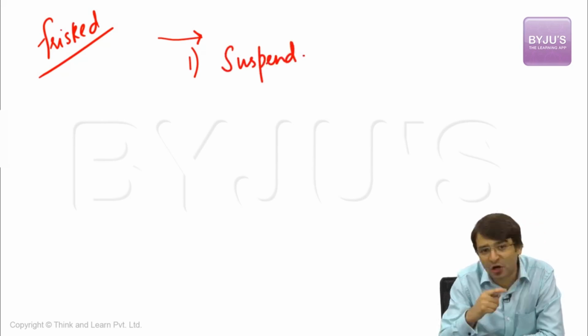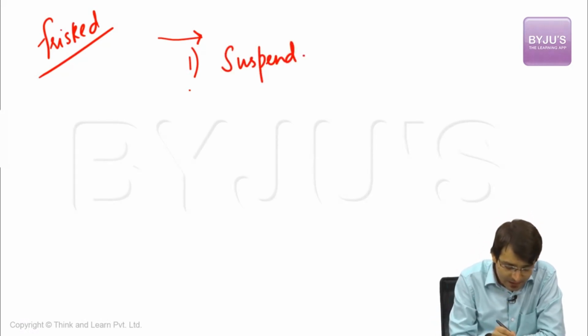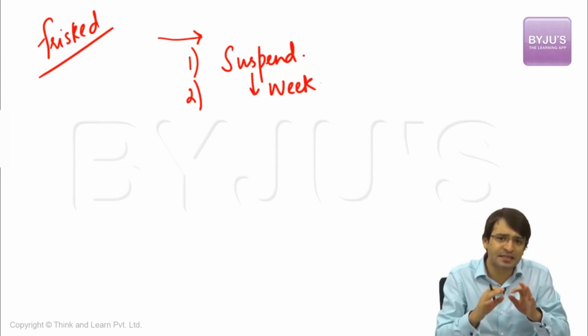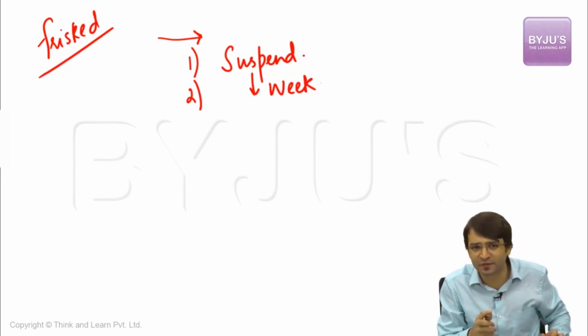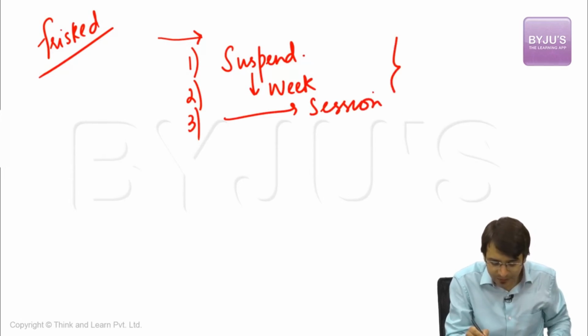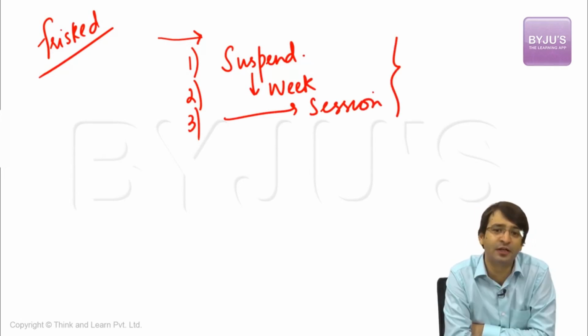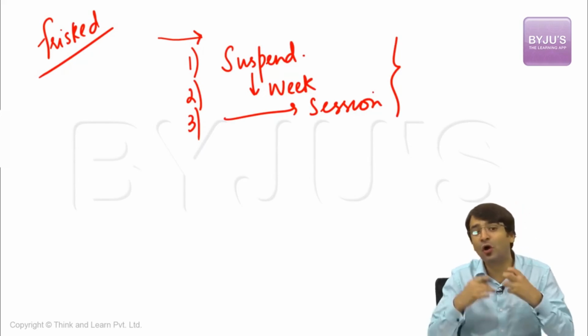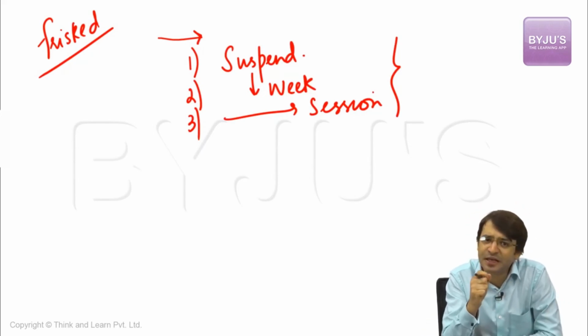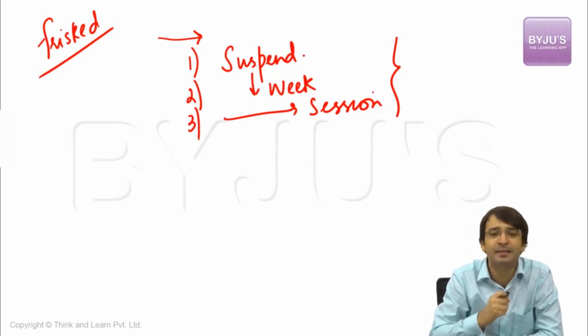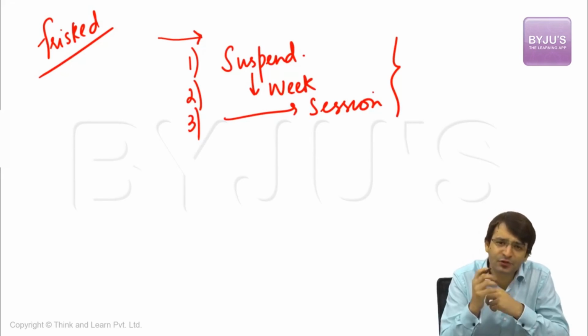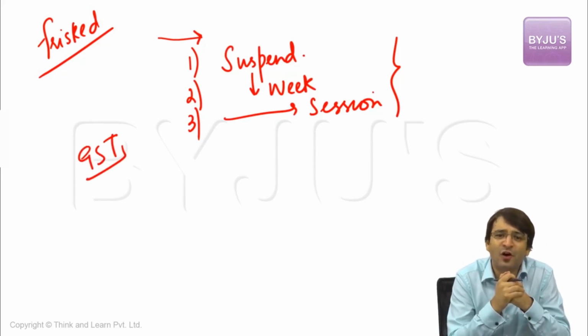If the member is continuously doing this again when he comes back to the Lok Sabha, suspend him for a week. If the member is still frequently disrupting the proceedings of the house, suspend this member for the whole session. When strong, strict action is taken by the presiding officer, only then we can ensure decorum in the house, only then we can ensure that the legislative business, the legislative agenda of the house is carried out to its full maximum intent. Similarly, let's talk about GST, a landmark taxation reform in indirect taxation in this country.